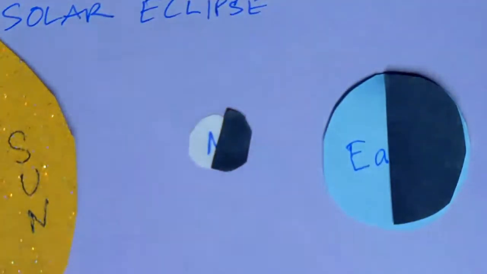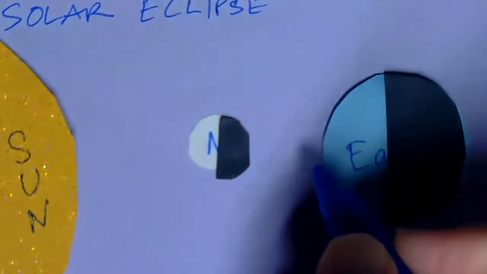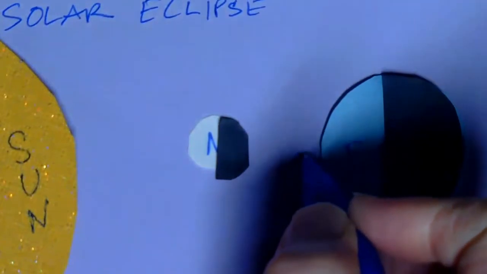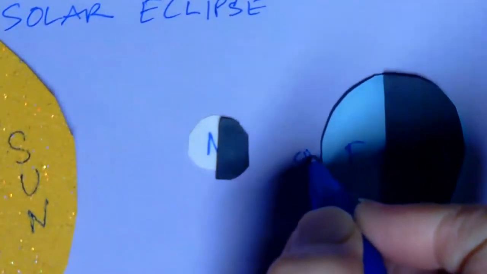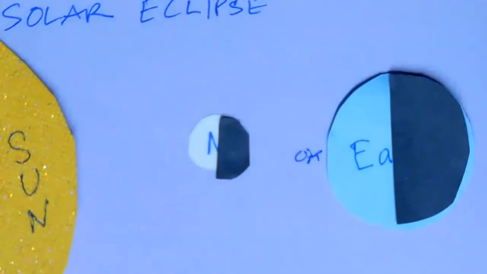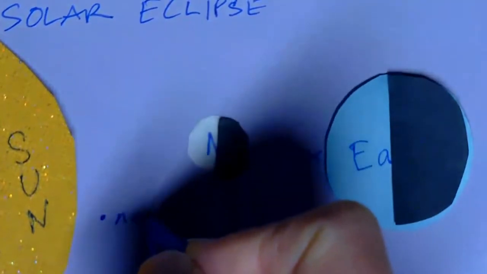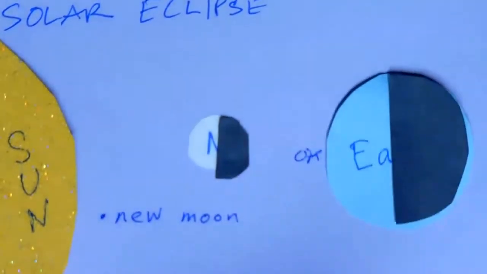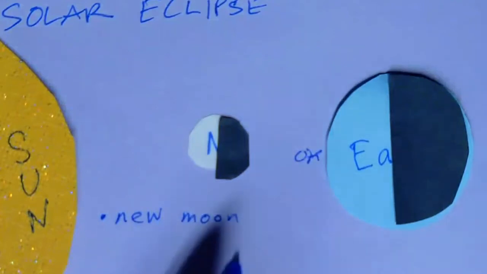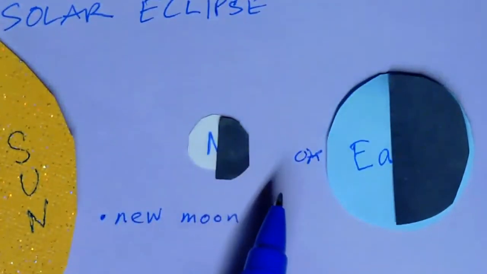The first thing that we need to know is, if you were standing here on Earth, which you are, you would see that it is a new moon. A solar eclipse happens when there is a new moon, when the sky is dark. What I mean by the sky is dark is that the moon is in the new moon phase.